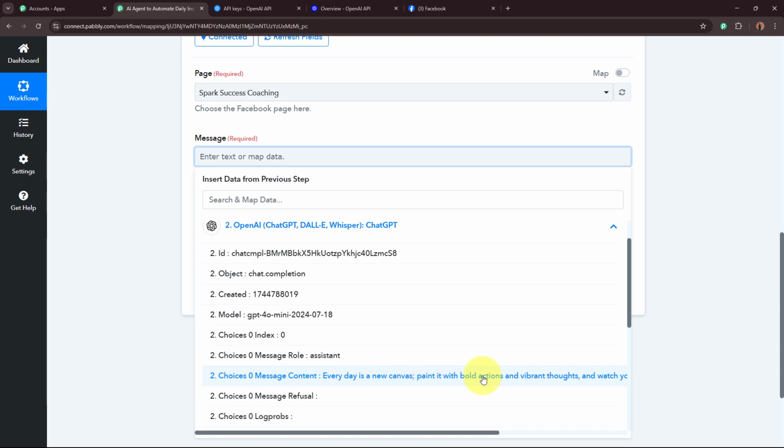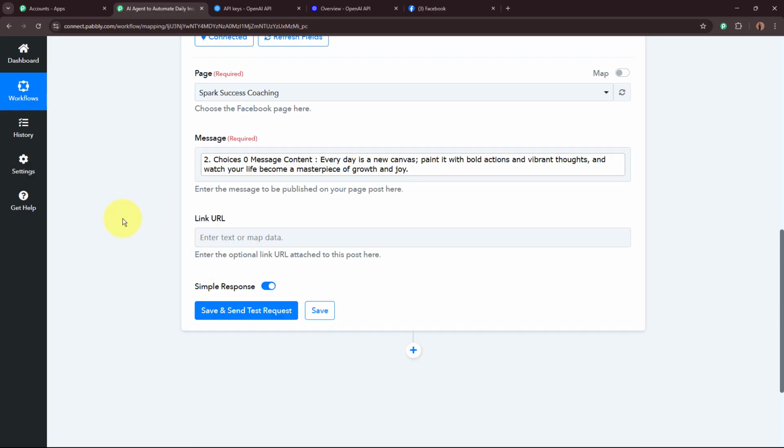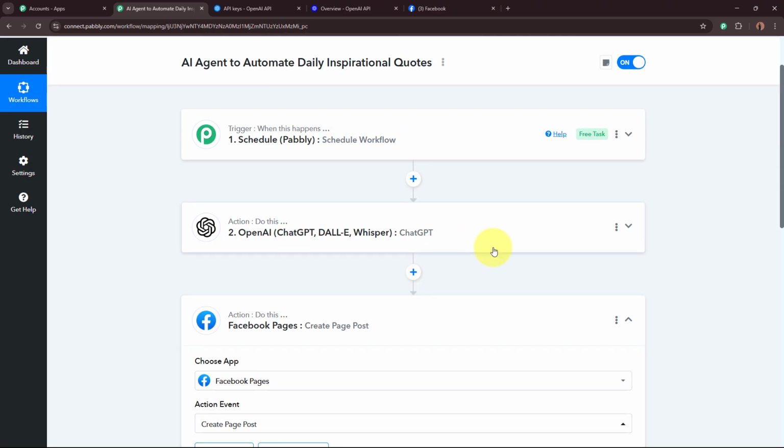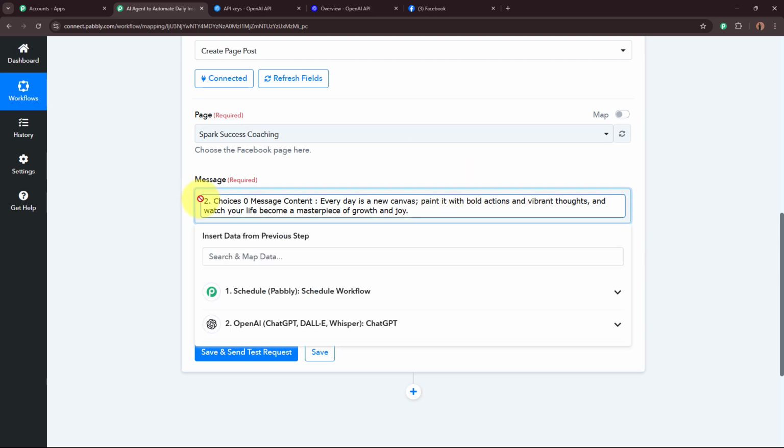As I want to post this inspirational quote generated by my AI agent on the Facebook page, I'm going to select this content generated from my previous response. As now I've selected the data from my previous response, the data is mapped. And as I've mapped this data, the data has now become dynamic. That means whenever a new response is captured in the previous step, whenever new content is generated in this step, that new data is automatically going to be updated in place of this mapped data. That is why I've mapped this data right here.